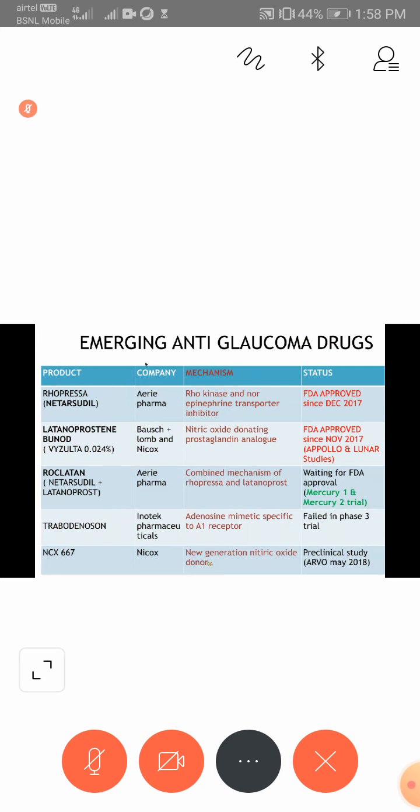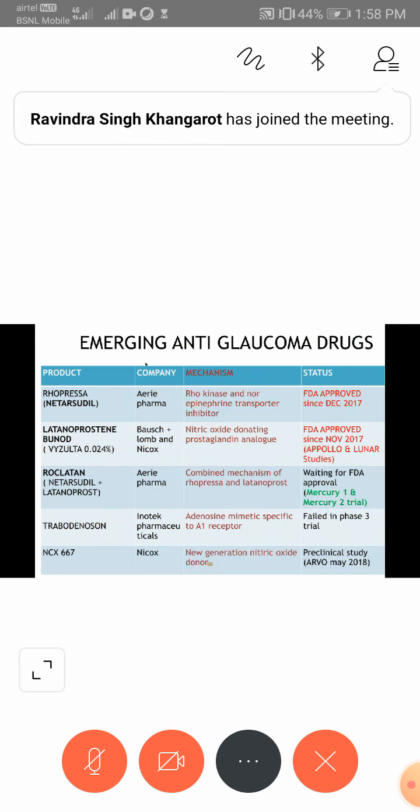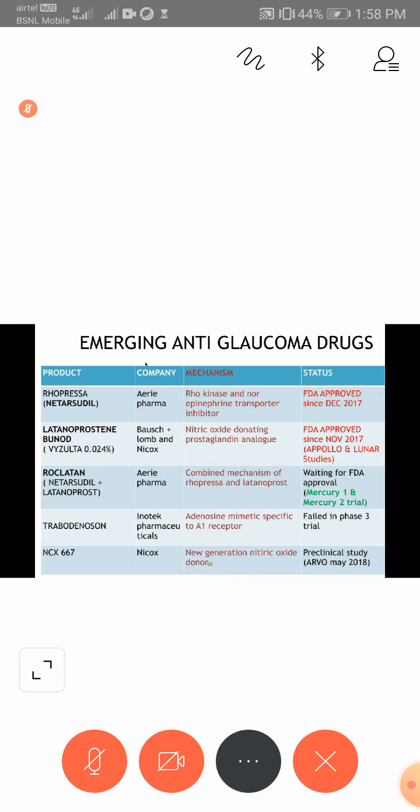Now coming to Rhopressa, it got the FDA approval last year in 2019. It is the only drug with four mechanisms of action: increasing fluid outflow through the trabecular meshwork and uveoscleral pathway, reducing the aqueous production, and reducing the episcleral venous pressure. So we are going to just revise very quickly.